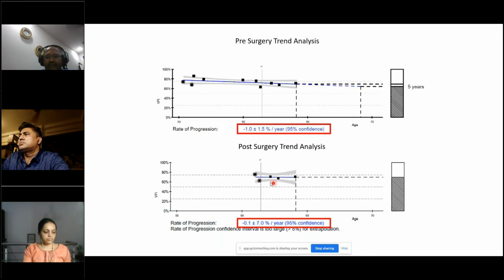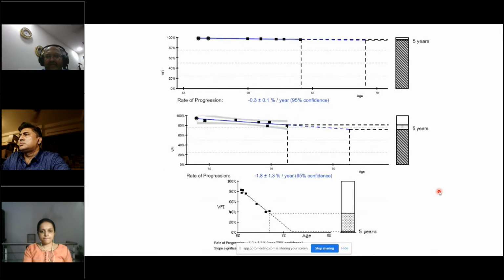And again, the patient has a little bit of a learning curve to do the visual field. So if you have a very high standard deviation, that means the patient is again stabilizing and learning to do a visual field. There may be a learning effect. But you can see that this visual field progression has actually flattened out. So like this, you can utilize the trend analysis. So these are some of the examples.